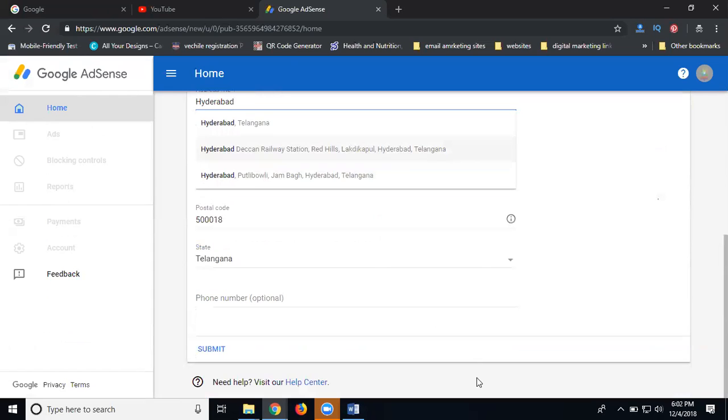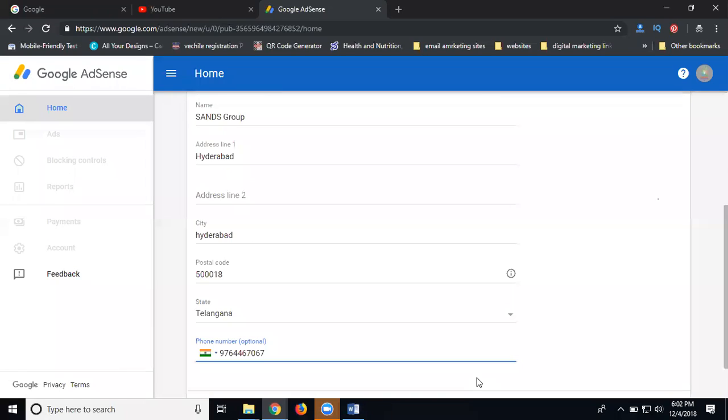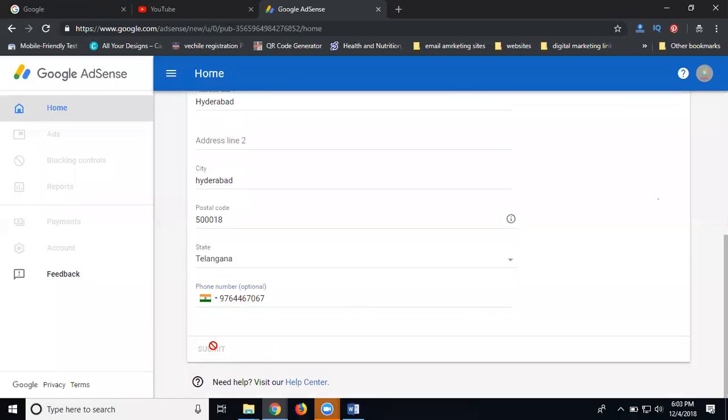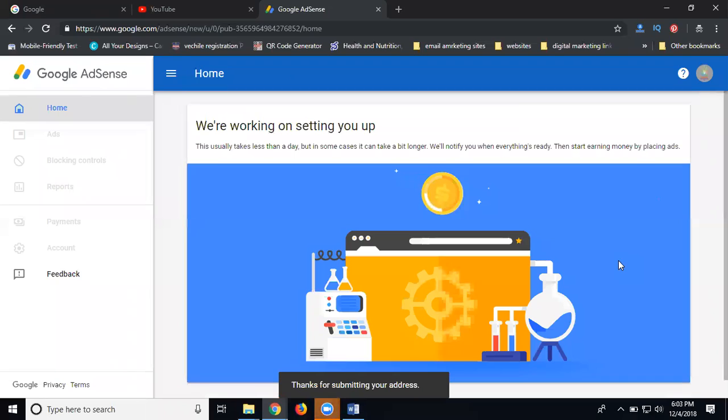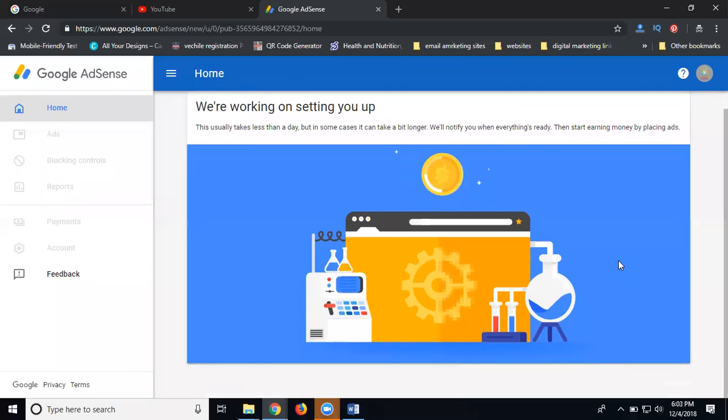Select here. After adding all details, click submit. Now click got it. You're working on your setup. Sorry, wait for a second.